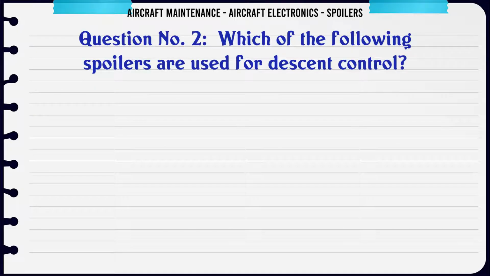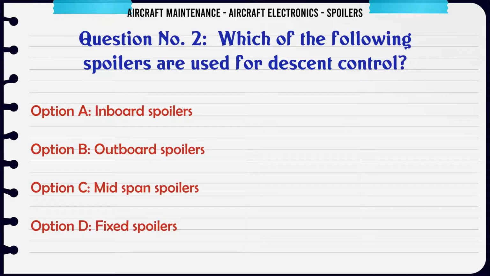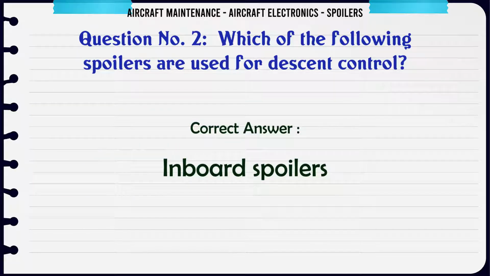Which of the following spoilers are used for descent control? A. Inboard spoilers. B. Outboard spoilers. C. Mid-span spoilers. D. Fixed spoilers. The correct answer is inboard spoilers.